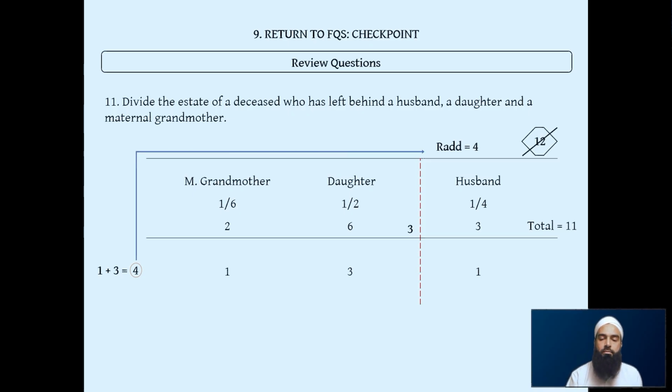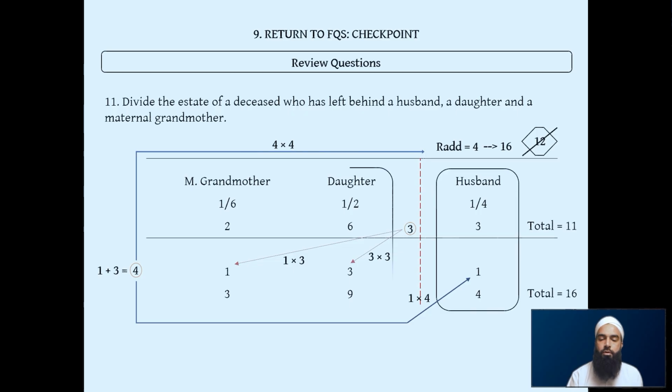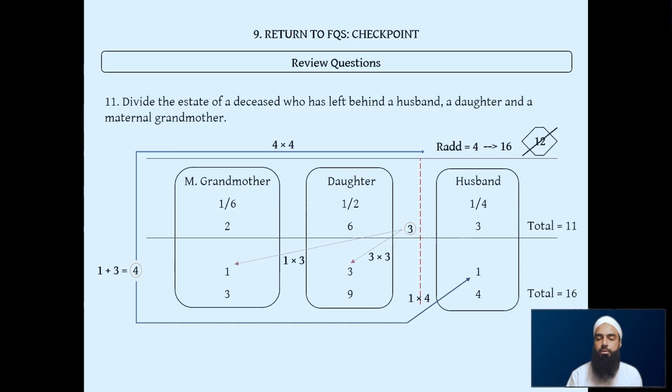So 4 times that 4 there on the top is 16. 4 times husband's share is going to be 4. Then we use the mini divisor, multiply with the grandmother's 1. 1 times 3 is 3. 3 times 3 is 9. We add it up, 9 plus 3 is 12, plus 4 is 16. So we know we've got it right because our new Rad divisor was 16 and total is also 16.